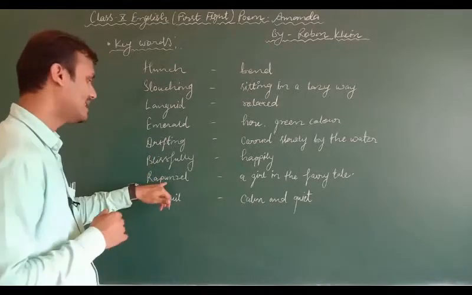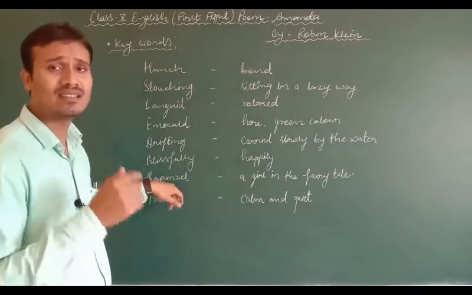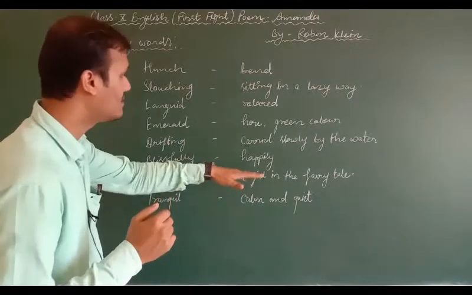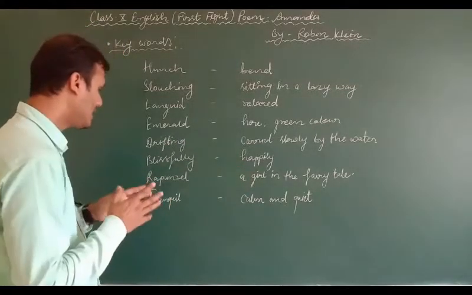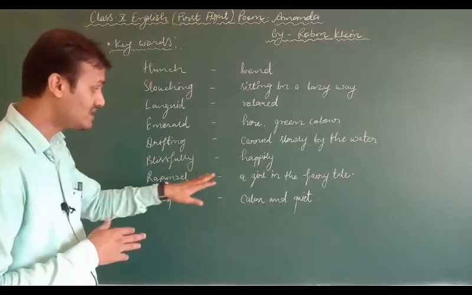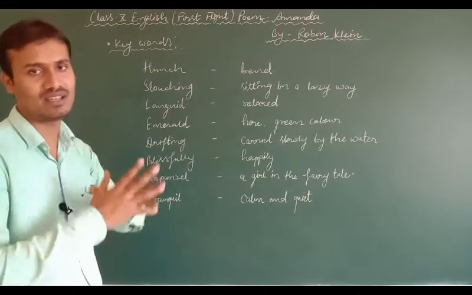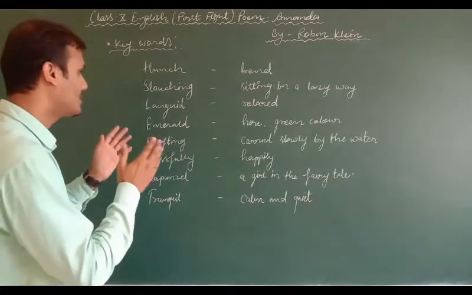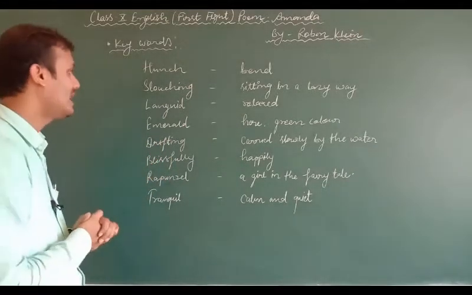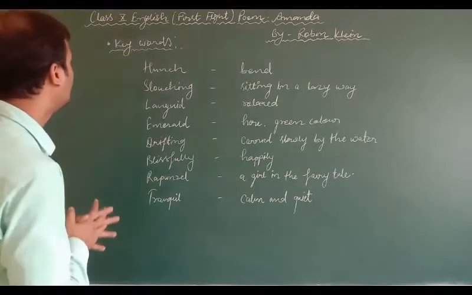The next word is Rapunzel. What do you mean by Rapunzel? Rapunzel is the name of a character, a girl in a fairy tale. The last word of this poem is tranquil, which means calm and quiet, shant or sthir. So these have been some of the keywords of this poem. Now let's move ahead and go through the explanation part.